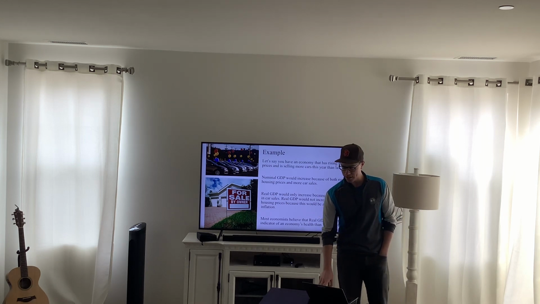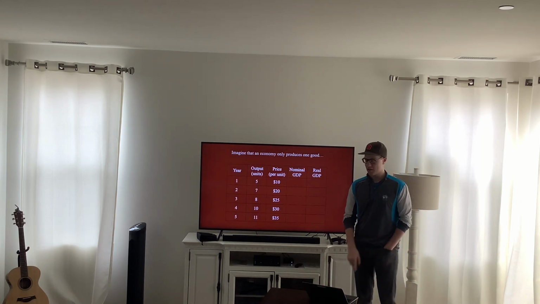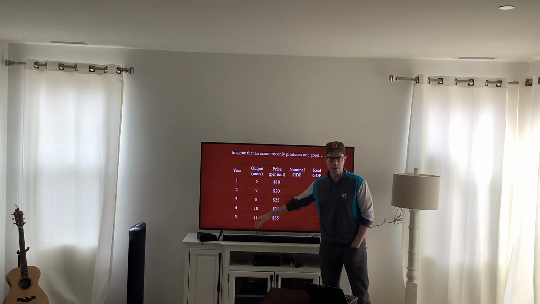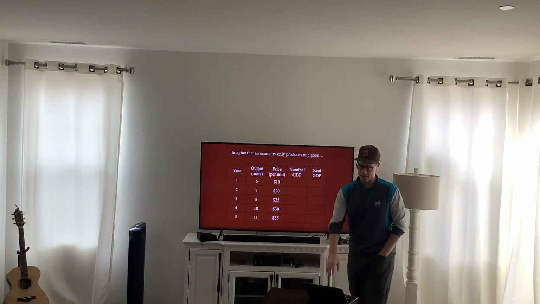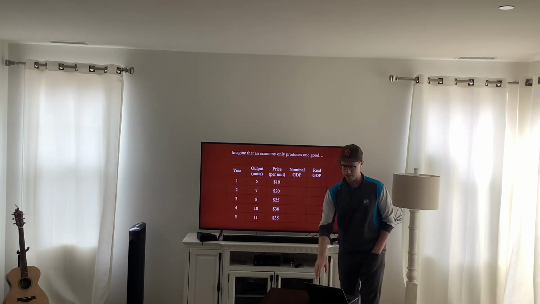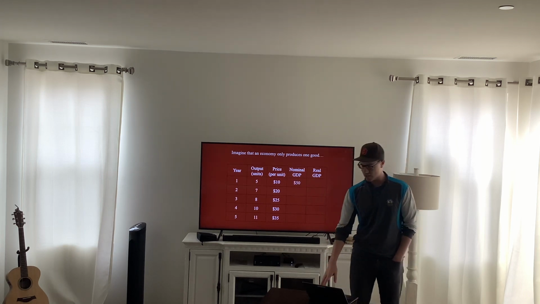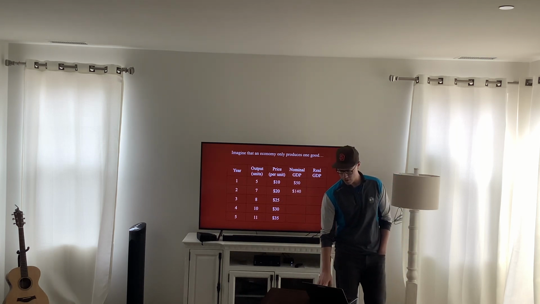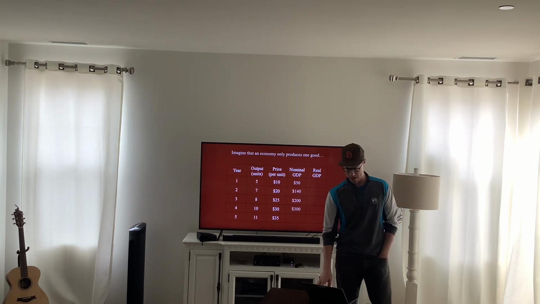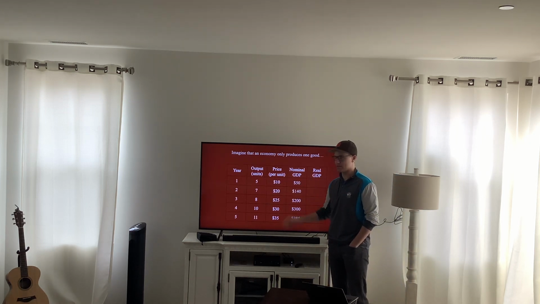So let's see how we would calculate this out. Let's take a very basic economy that only produces one good. We have different years and the output of that good that they make and the price per unit. Nominal GDP is super easy to calculate here. You just take your output times your price. So for year 1, it's 5 times 10, which is $50. In year 2, it's 7 times 20, which is 140. In year 3, it's 8 times 25, 200. In year 4, 10 times 30 is 300. In year 5, it's 11 times 35, which is 385. Easy to calculate nominal GDP, just multiply the output times your price.